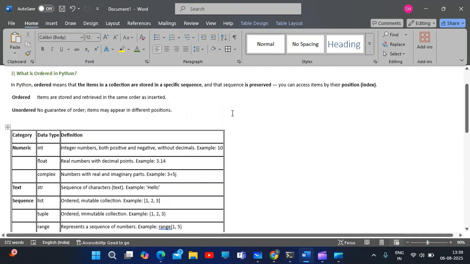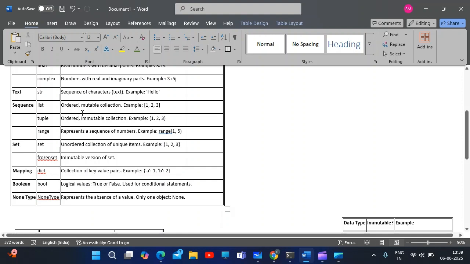You can access this by using the index itself, but there are certain sequences in which we couldn't do it in ordered format. That is nothing but set, unordered collection of unique items. We have seen the example in the format of set, which comes under curly brackets. So to identify whether it is a list or tuple or set, you can identify by the open bracket and close bracket. You can see the difference between list, tuple, and set.